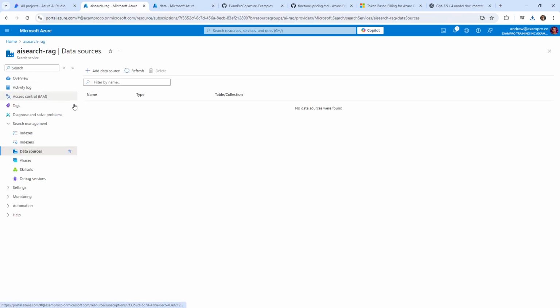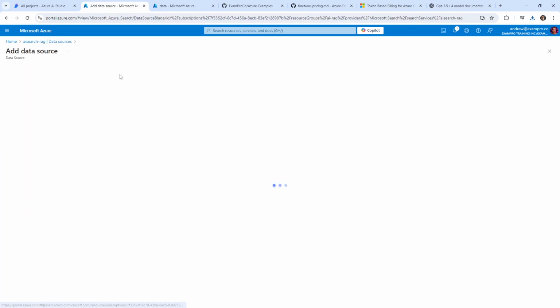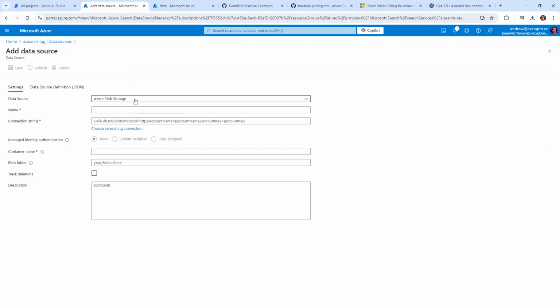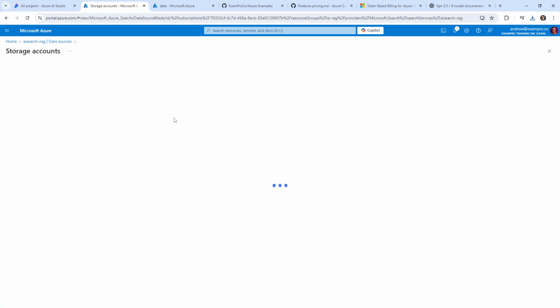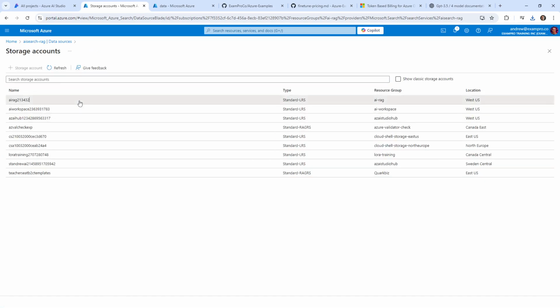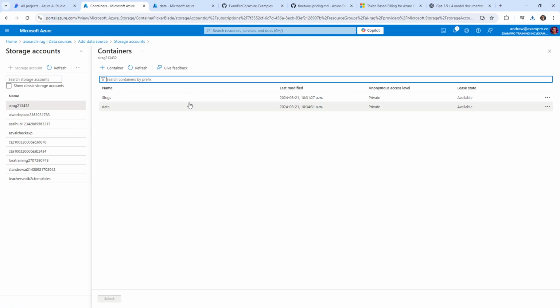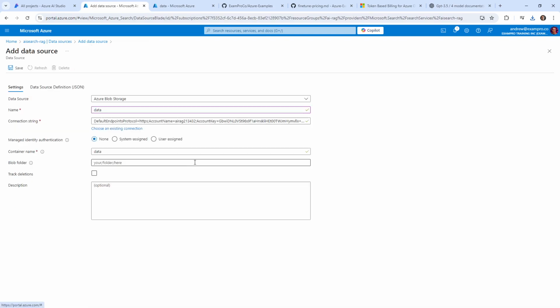We're going to have to go back because I just created that data source. So we'll go ahead and hit add data source. Azure blob storage, we'll just say data. I'm going to choose an existing connection, and here we have our AI RAG. We're choosing data, we'll say select. And so now we have an established connection there.